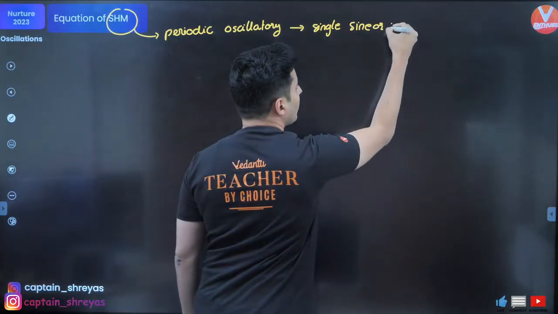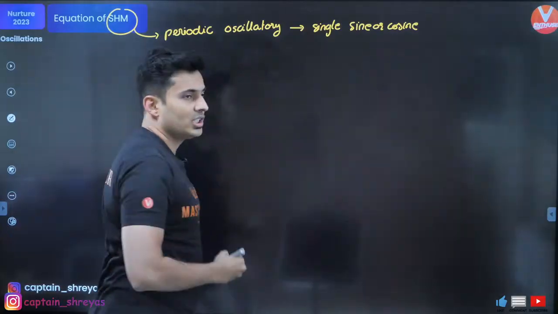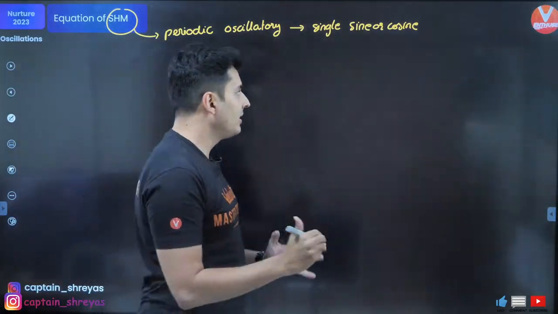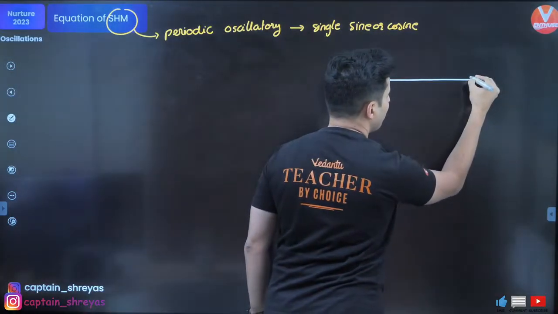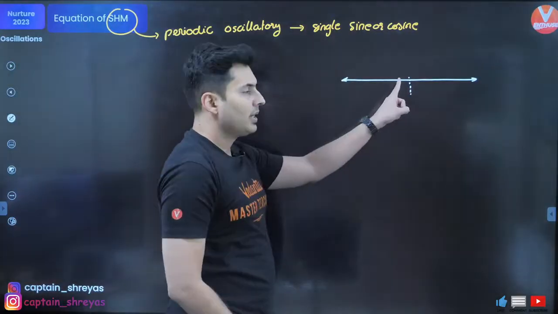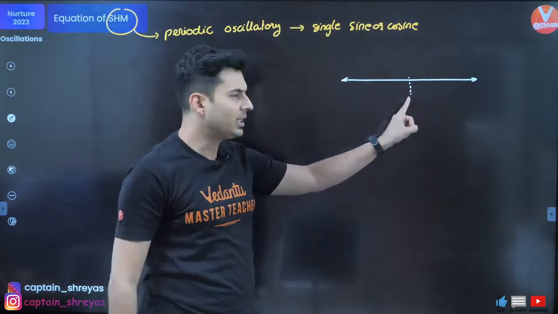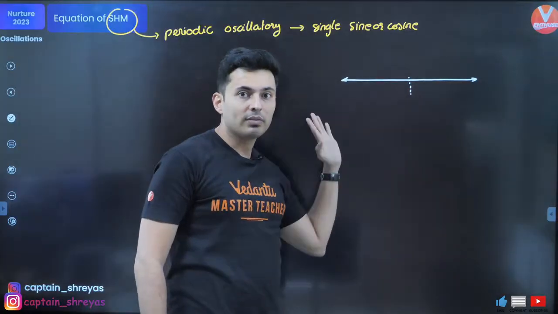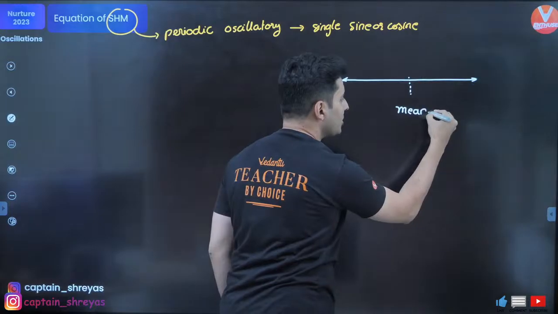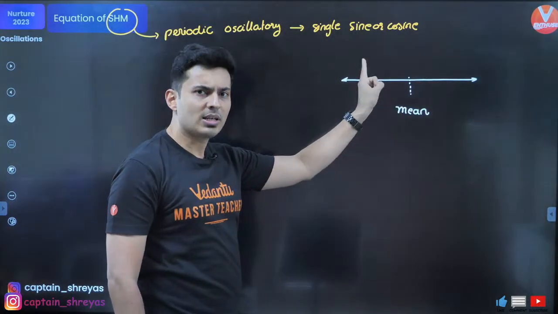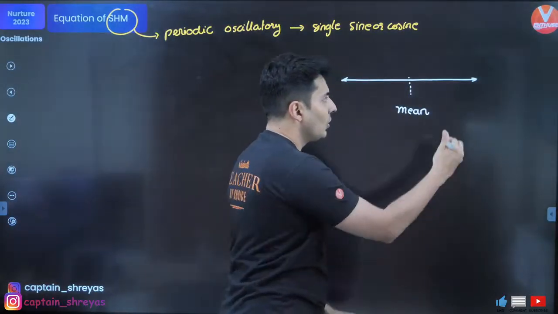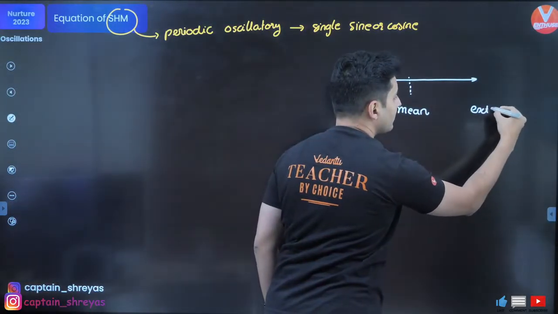So just to show you how the oscillation looks like and what are the different terms involved in an oscillation, imagine a particle going back and forth, something like this. This point where it has maximum velocity, or which is the midpoint of the two end points, is often called the mean position. This is the mean position, sometimes also referred to as the origin. The particle goes like that, stops over here. This is called your extreme position.